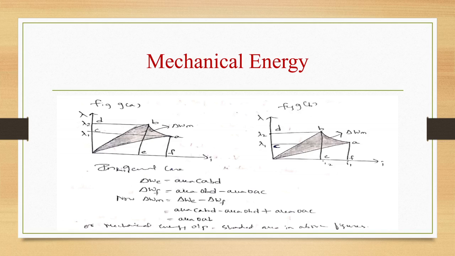In this general case, delta WE is area CABD and delta WF is area OBD minus area OAC. Now delta Wm is delta WE minus delta WF. Substituting the values of delta WE and delta WF, we get delta Wm as area OAB, or the mechanical energy output is equal to the shaded area in the above figures.